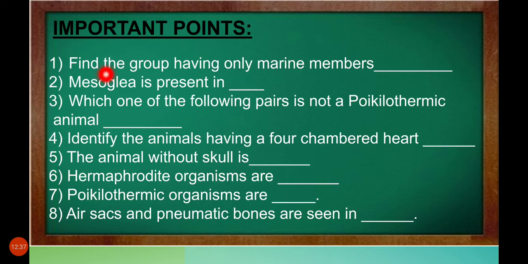First one is find the group having only marine members. Marine means water animals. Echinodermata. Mesoglea is present in dash. It is present in Coelenterata. Write down, students, please make a note of all the answers. Next week it will be easy for you to answer the questions asked in the unit test.